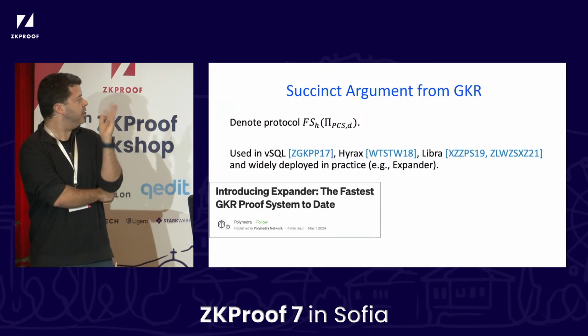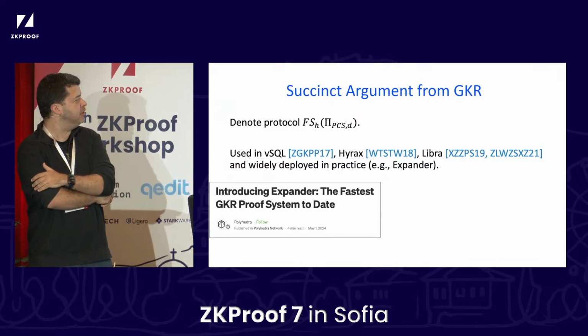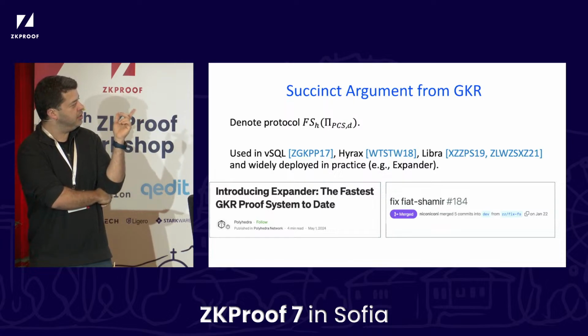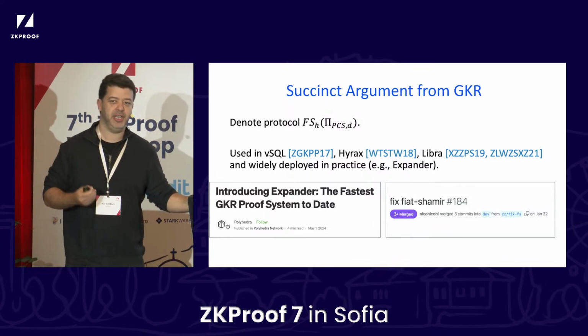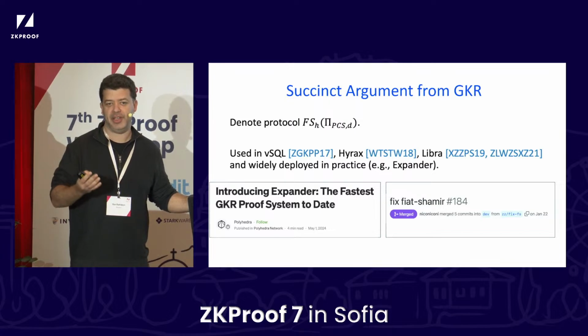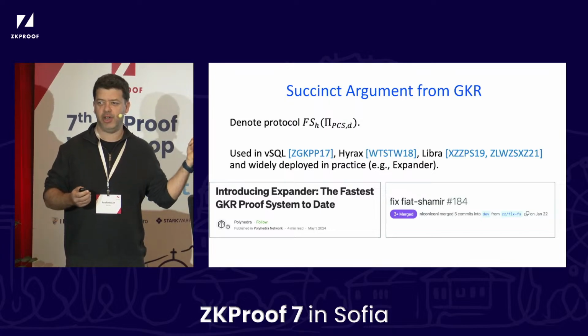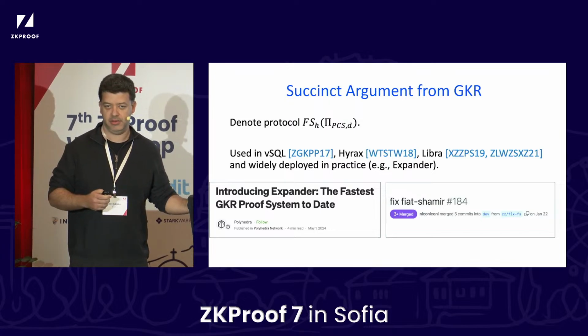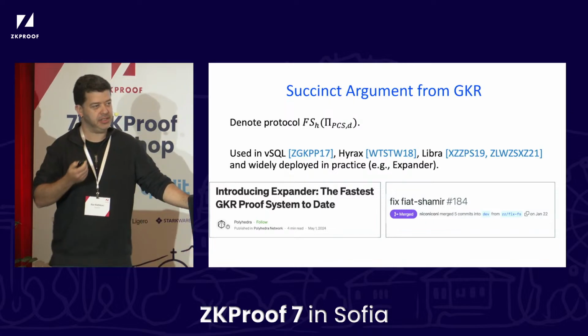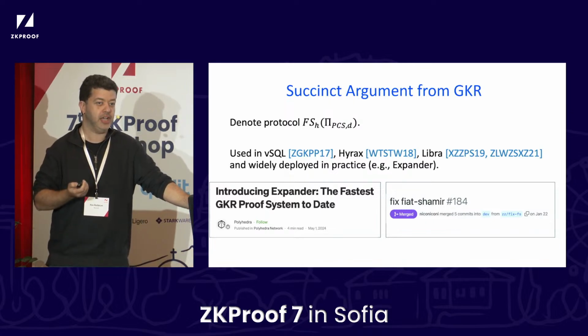Okay, so Expander is a GKR-based proof system, and this is the bug fix, the PR after we notify them of the attack. We'll discuss later on what exactly fix means here. Okay, but again, to emphasize that this is very relevant to actual deployed protocols.